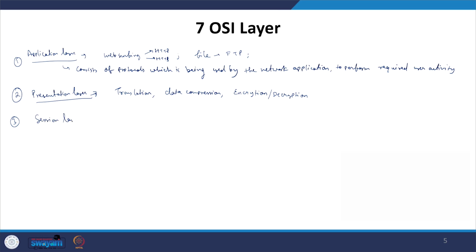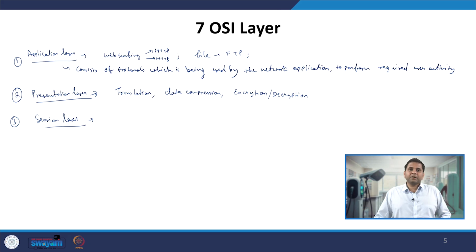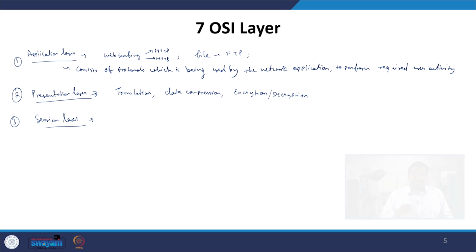Now the session layer is actually used to set up the session between two systems. So whenever two computers are communicating with each other, you first have to start the session between them, and only then can one do the data transfer. So the protocols in this layer will help to set up the session between the two systems over different networks, and that is when the communication will take place. So it basically does three particular functionalities.